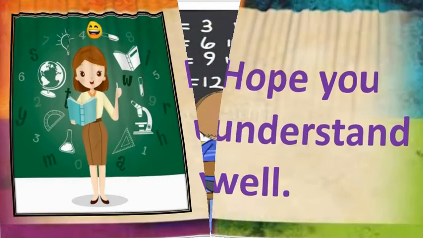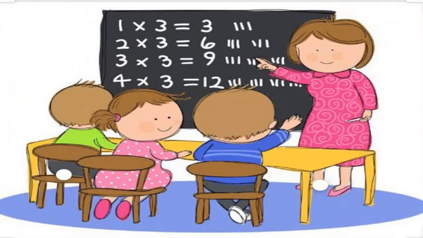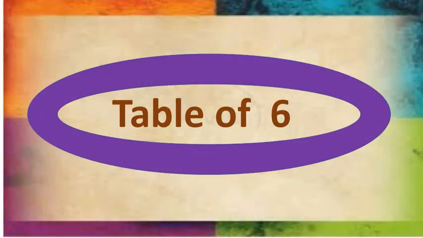So, what time is it now, my dear students? I think you all are eagerly waiting for this. You have to read and write with me. It's the time for reciting and writing the table. Which table are we going to write and read today? Today we are going to learn and write table of 6. Write the heading in your book. Sit straight. You have to recite with me and also write with me. Are you all ready? Shall we start? Yes.